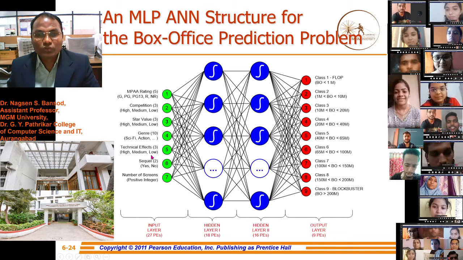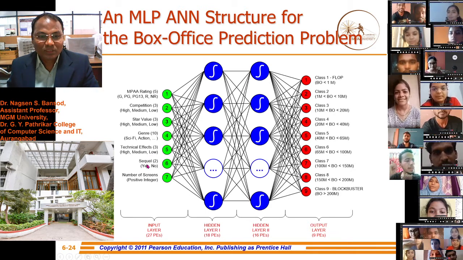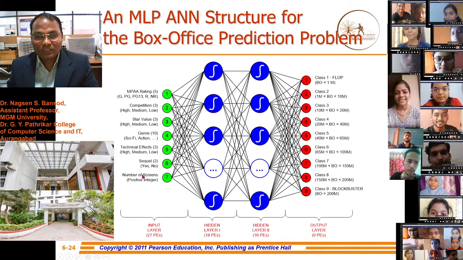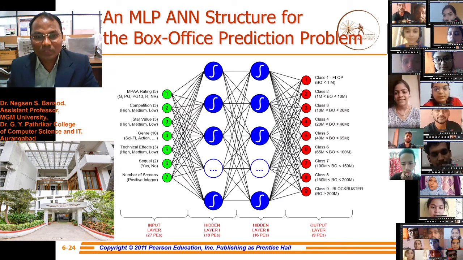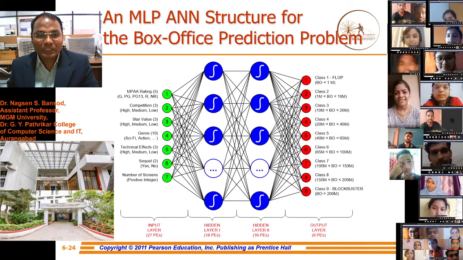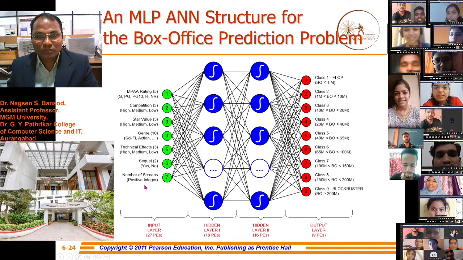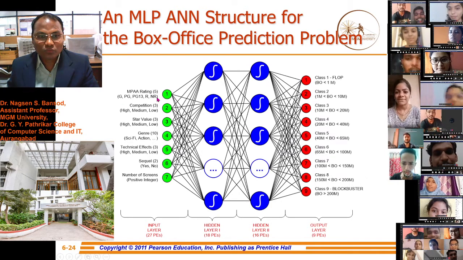There are huge technical effects used, like robo pictures. Sequential, yes, no. Is there any historic touch, or is it sequential, or like a web series? Number of screens, how many screens there are, positive integers. All these are the features, these are the 5 features, 1 2 3 4 5.